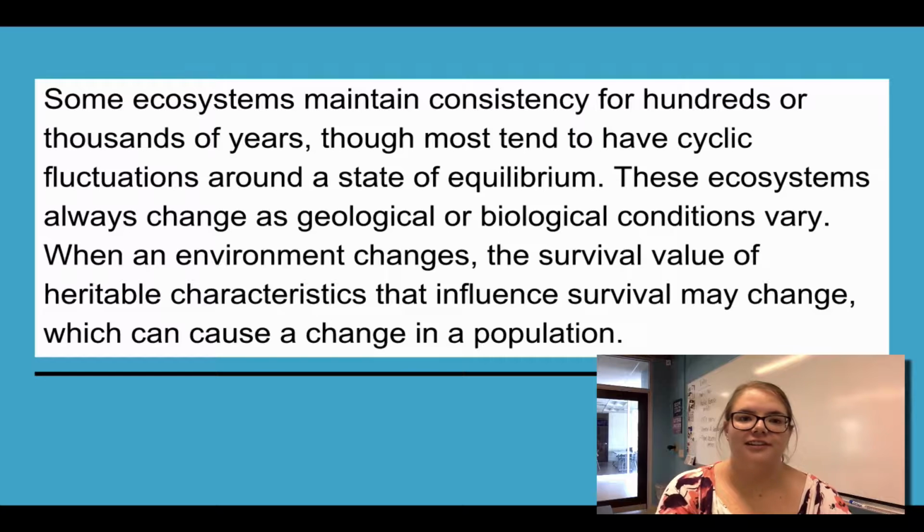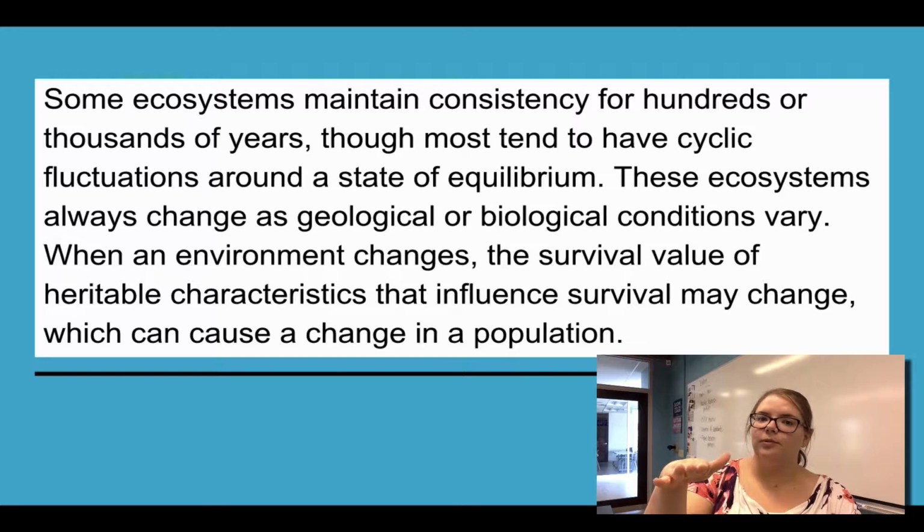So this is standard 3, it's a long standard, but it says some ecosystems maintain consistency for hundreds or thousands of years, though most tend to have cyclic fluctuations around a state of equilibrium. These ecosystems always change as geological or biological conditions vary. When an environment changes, the survival value of heritable characteristics that influence survival may change, which can cause a change in population. So we're going to talk about that, but basically there's these things called ecosystems. Usually they're pretty stable and normal, but when stuff changes, they have to change as well.